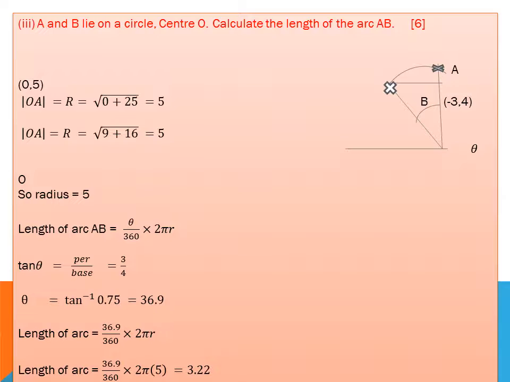So I use the formula. I use the point minus 3, 4. It means the base on the x-axis is 3 and the y-axis value is 4. In the triangle, I have already drawn the triangle here. So tan theta is equal to 3 over 4, theta is equal to tan inverse of 3 over 4, which is 36.9. I place this value in the previous formula, arc AB is equal to theta over 360 times 2 pi r. I find the final value of the arc length is equal to 3.22 here.